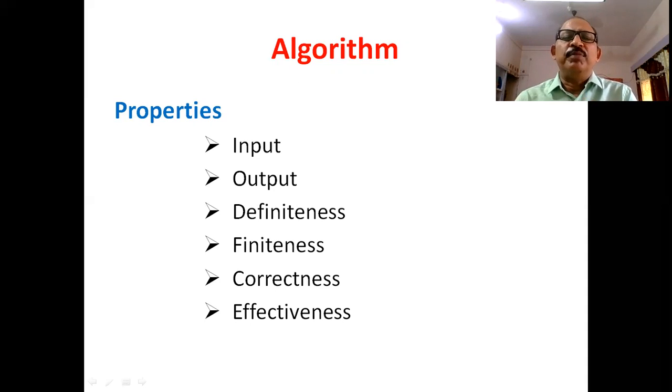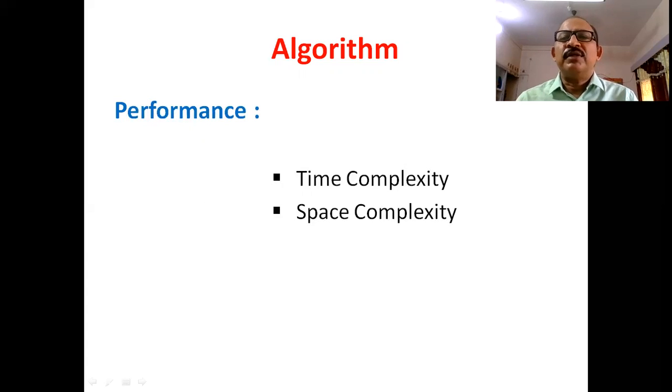So these are the properties of the algorithm: input, output, definiteness, finiteness, correctness, effectiveness. Next, performance of the algorithm is measured by the time complexity and the space complexity. Time complexity means the amount of time needed by the algorithm to run to completion. Space complexity means the amount of space required by the algorithm to solve a specific problem.